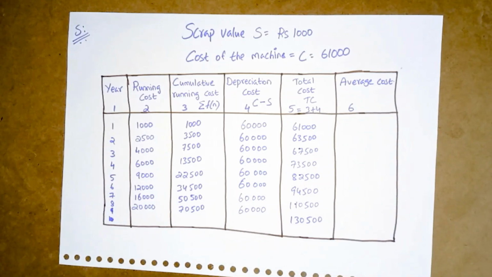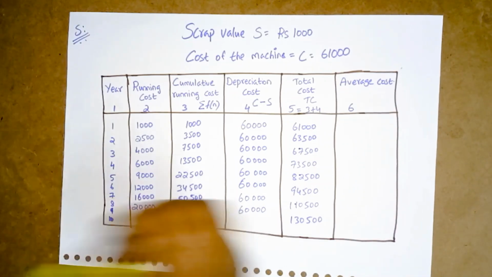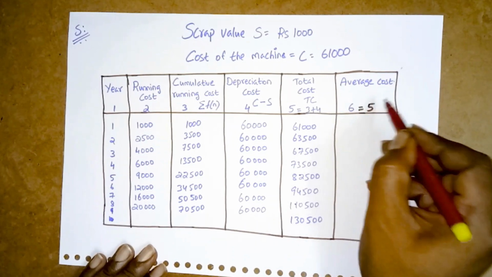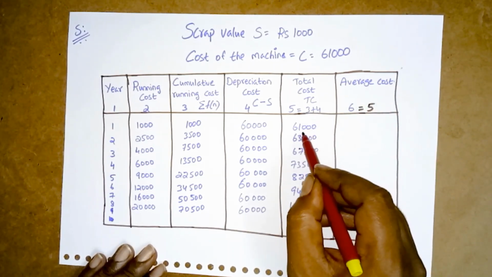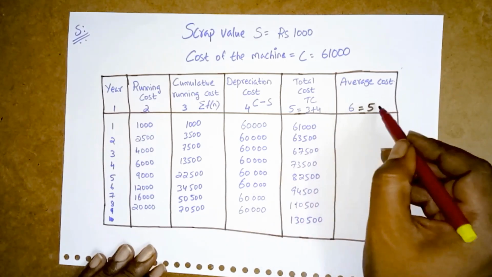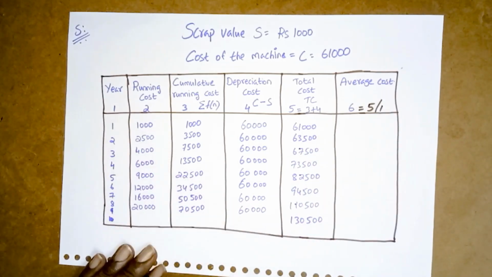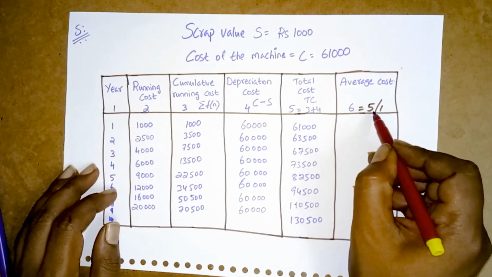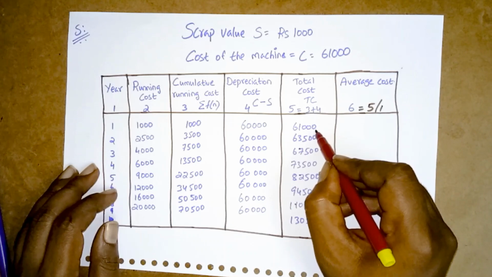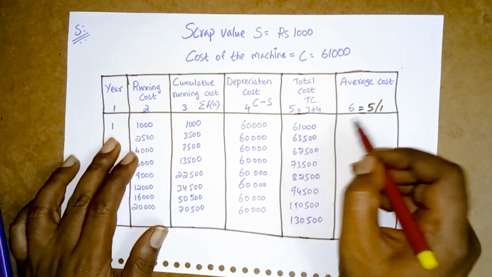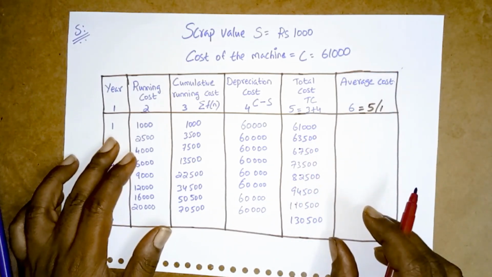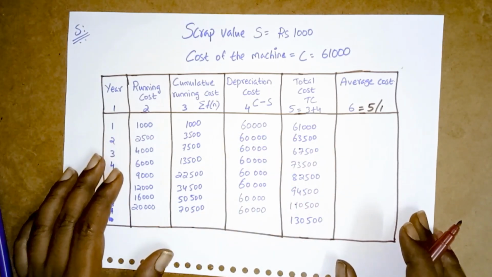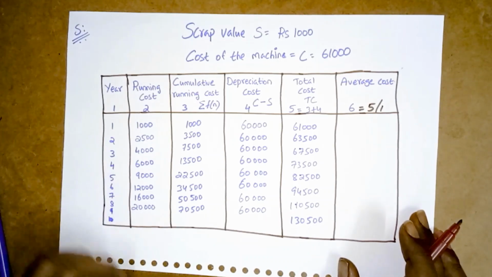Now we'll move to the average cost. Okay, the average cost, column 6, is equal to the total cost divided by the year number. So 61,000 divided by 1, we'll calculate the average cost for all the years.